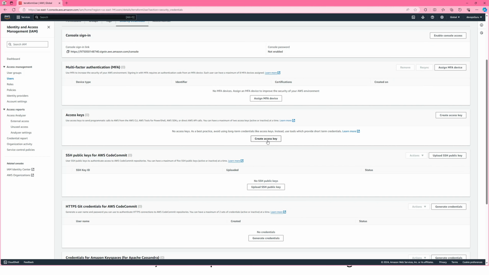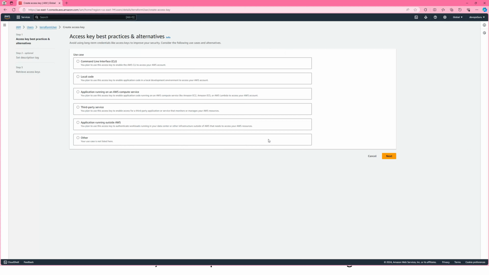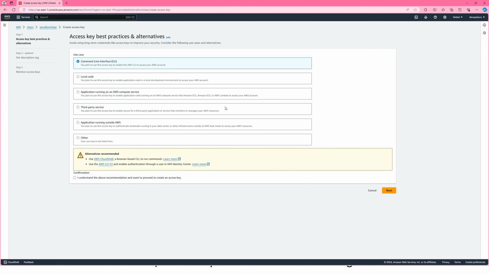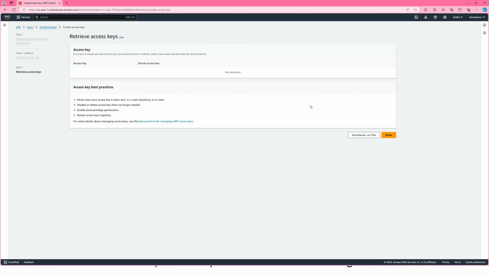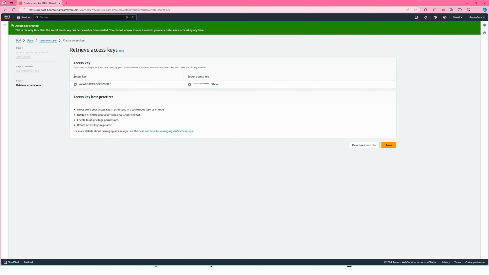So this access key is just like username and password when you log into the console. But when you log in programmatically, you use this access key and command line. Next, create access key. See, this access key is just like username.